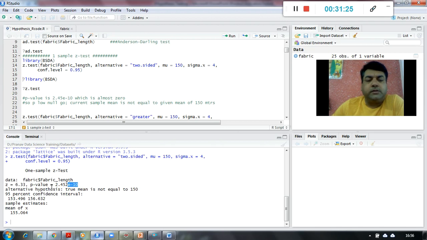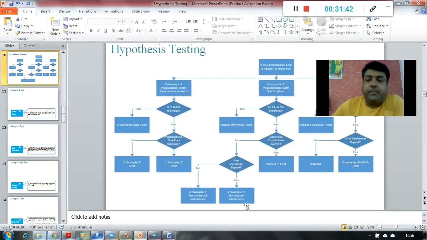So 0.000000000245, which is far lesser than 0.05, right? Which means that this is definitely P low, null go, right?